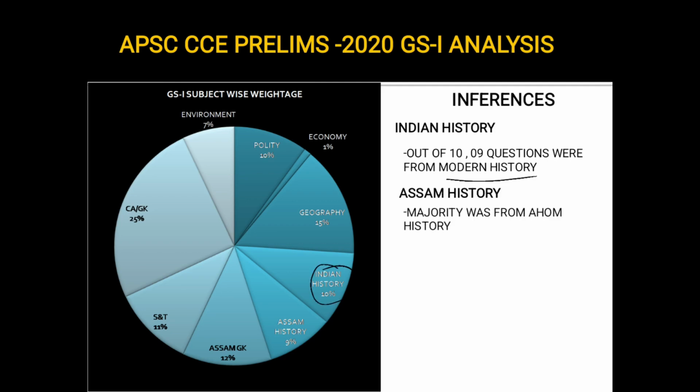9 questions were asked from Assam history, and majority was from Ahom history. 1 question was asked from Koch dynasty and 1 from Assam freedom struggle. So out of 9, 7 questions were from Ahom history, and this shows the importance of Ahom history from exam